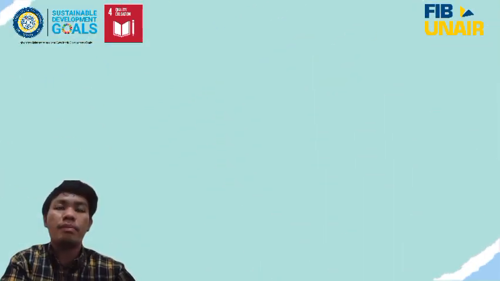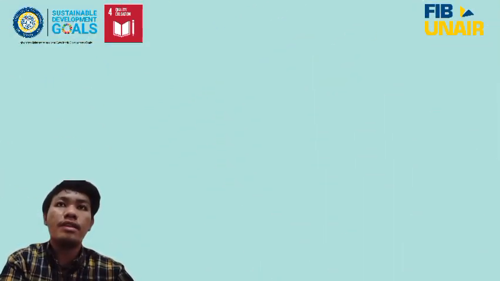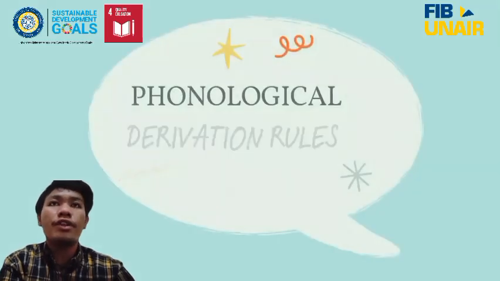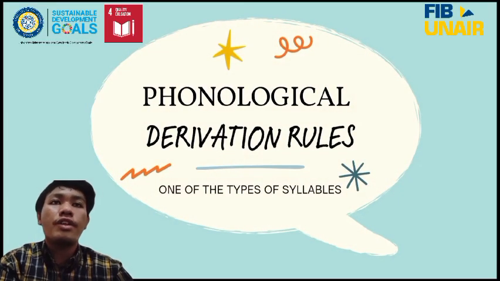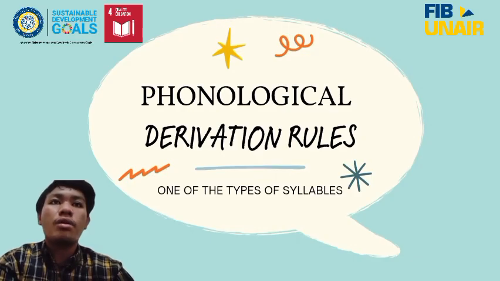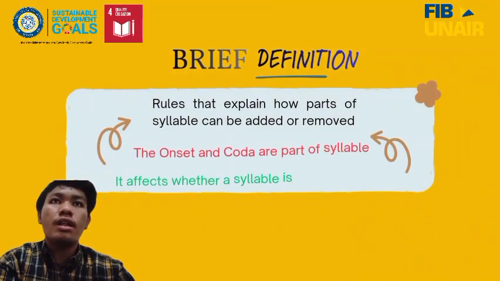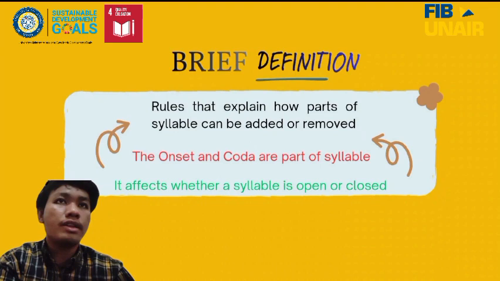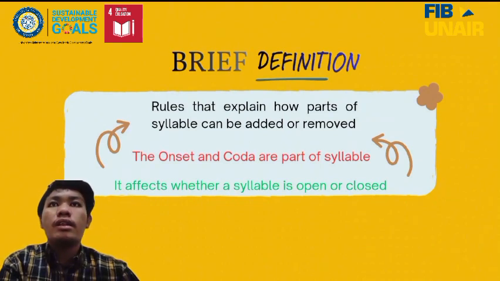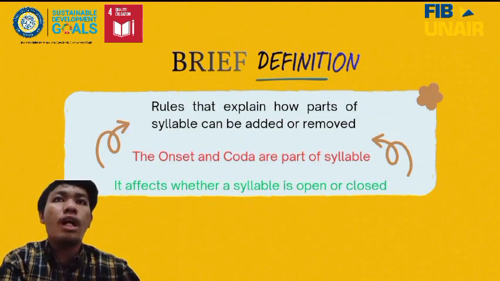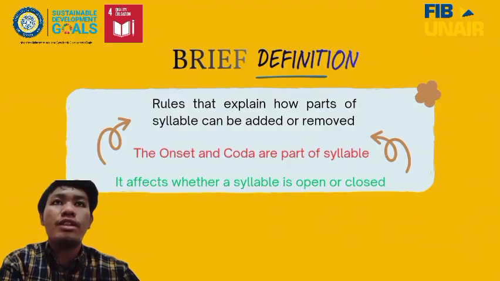I would like to explain the next sub-material, called the types of syllables, focusing only on phonological derivation rules. That is how syllables can change through them. These rules explain how parts of syllables, such as the onset and the coda, can be added or removed, and how this affects whether a syllable is open or closed.